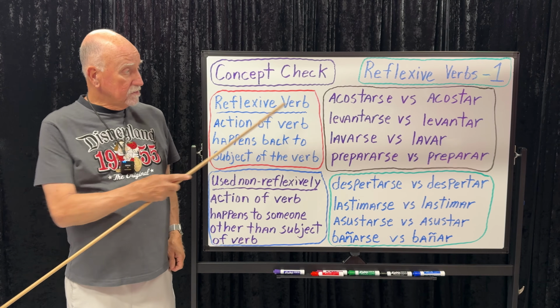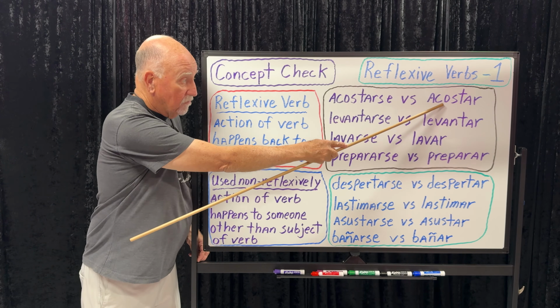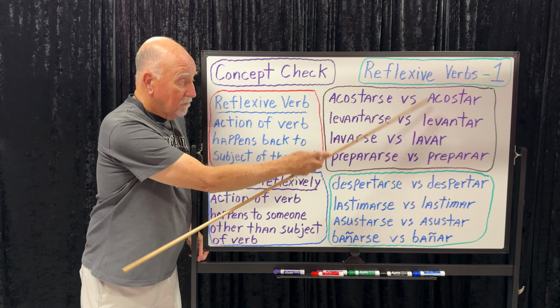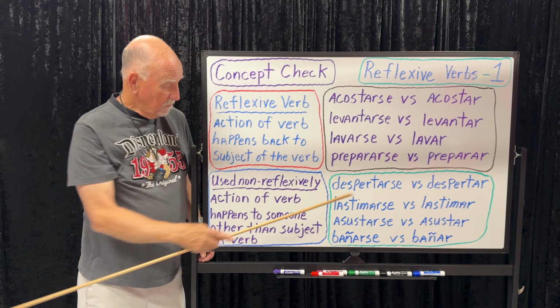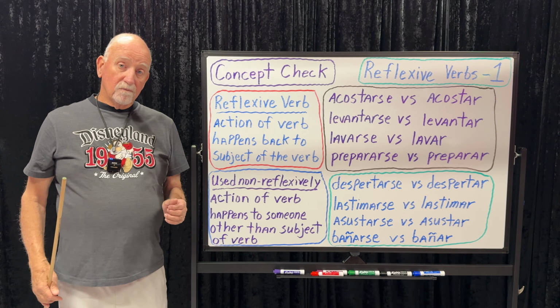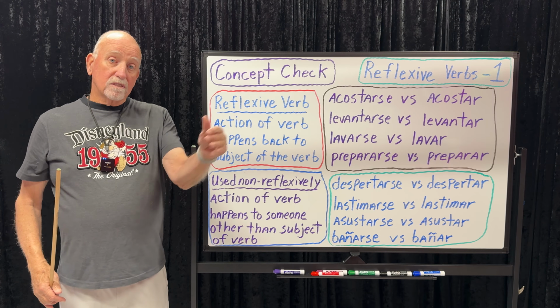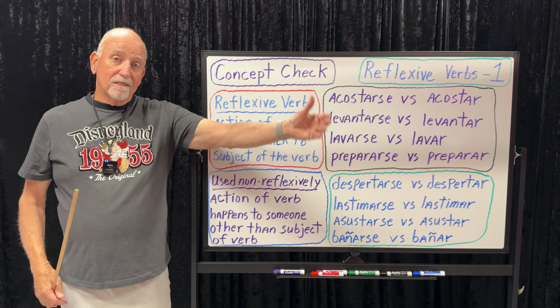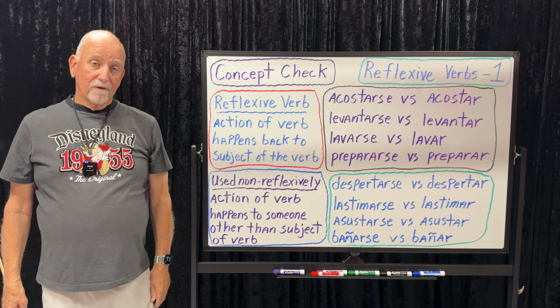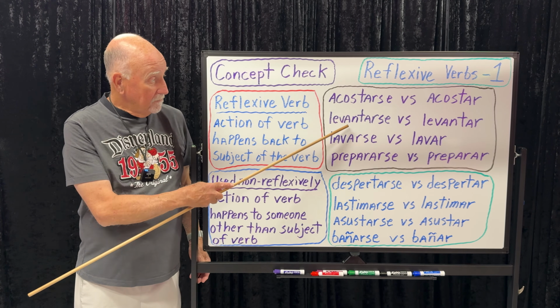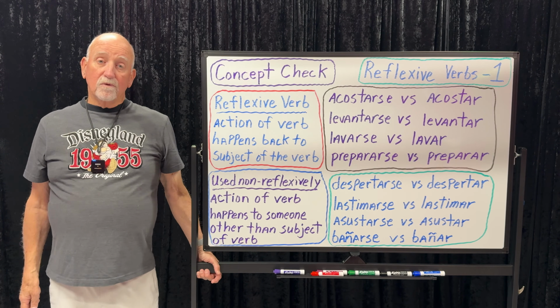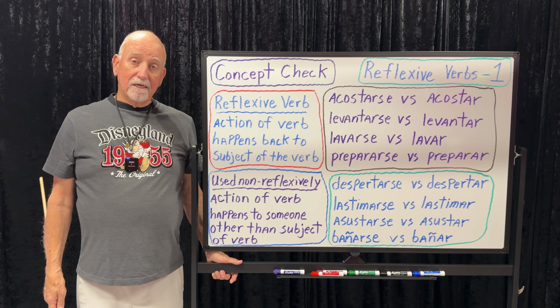What happens if you use a reflexive verb non-reflexively, without the se on it? Well, the action of the verb happens to someone or something other than the subject of the verb. For example, I get up early in the morning. Me levanto temprano en la mañana.